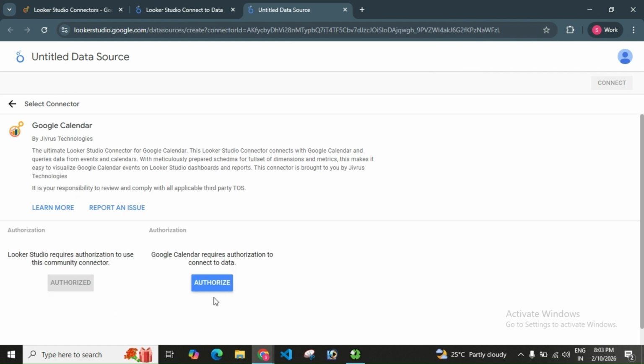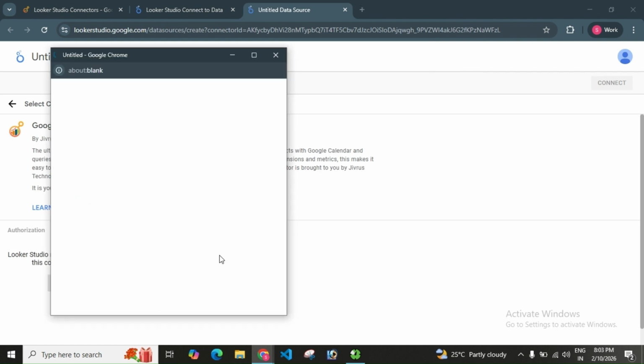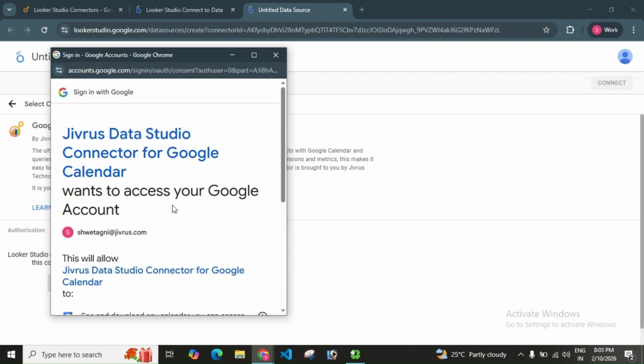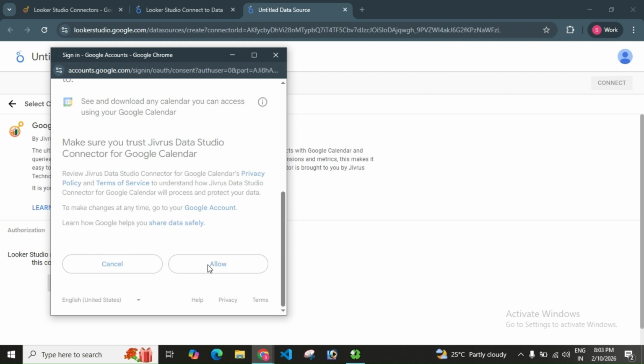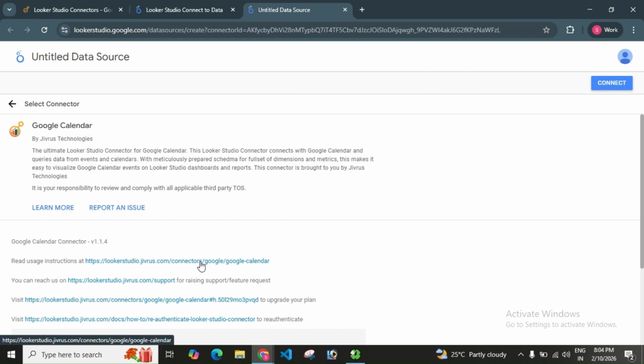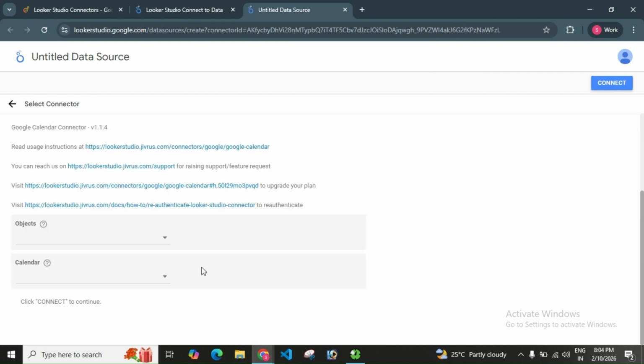You will then be asked to authorize the Google Calendar connector. Click Authorize again to complete the authentication process. Once authorization is complete, the next step is configuration. Configuration depends on the connector you are using. Here, we need to choose the object and the calendar from which we want to retrieve data.